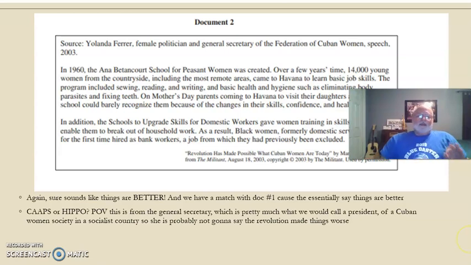Now remember, CAPS or HIPPO, whichever you use, it has to be 2-part. Okay, so I'm putting my 2 hands up here. You can't just say, of course this is from a woman. Well, here's what you have to say. Okay, you analyze the document, and you say this thing says that it made women's lives better, and then you say, of course, this is from the point of view of a woman who is not only a Cuban woman, but she's in charge of the Federation of Cuban Women. So it may be that she wants to highlight how much better women's lives are. So it's possible she might exaggerate.